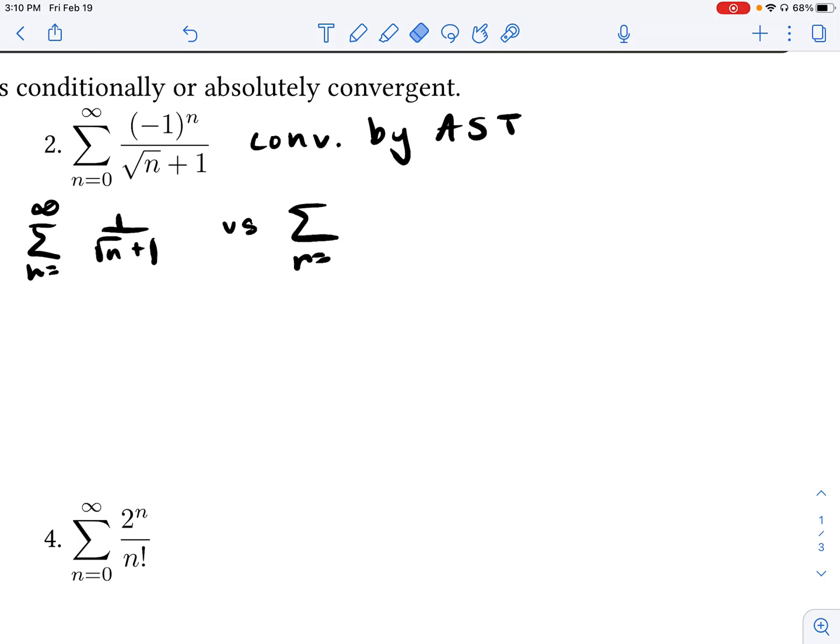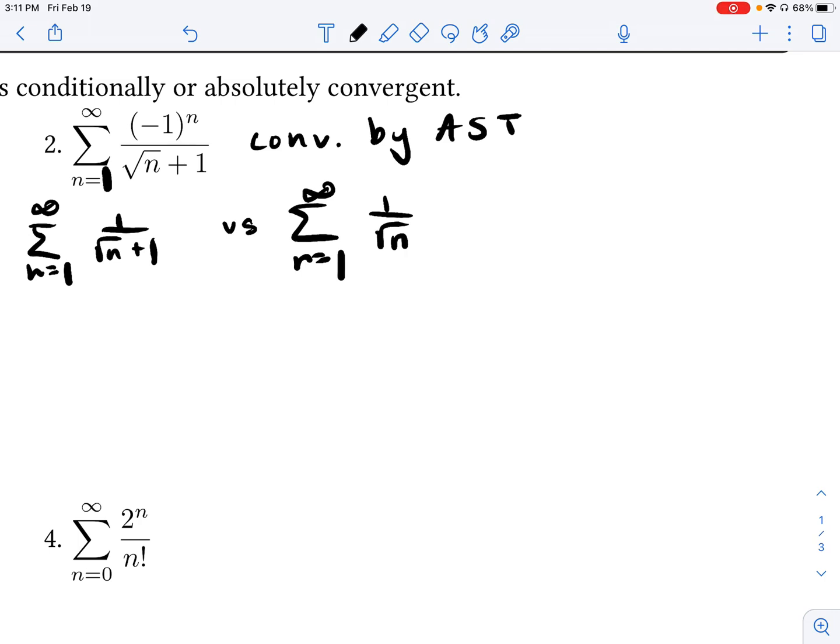And you know what? I apologize, there is a typo in here. I want my lower index to be 1 so I can use this comparison test. Should have done that from the beginning. So apologies. All right, so what would be a good helper series to compare this to? 1 over root n. And what do we know about this helper series?